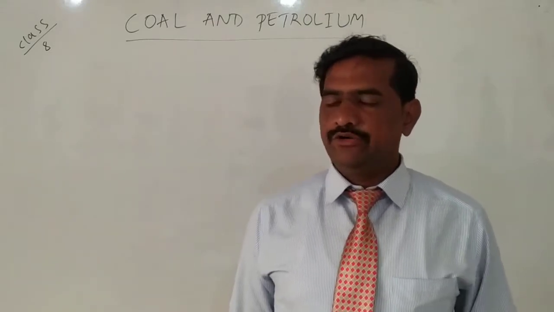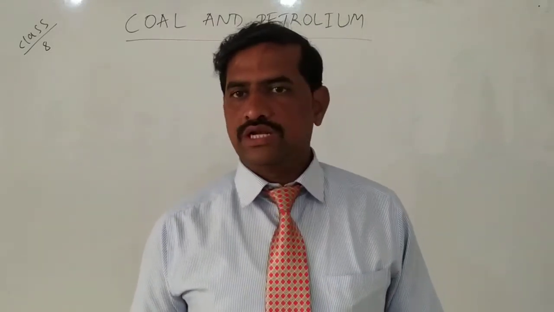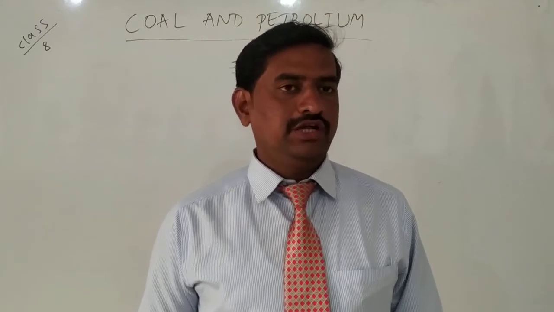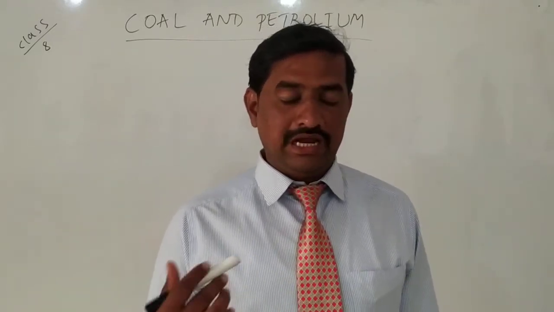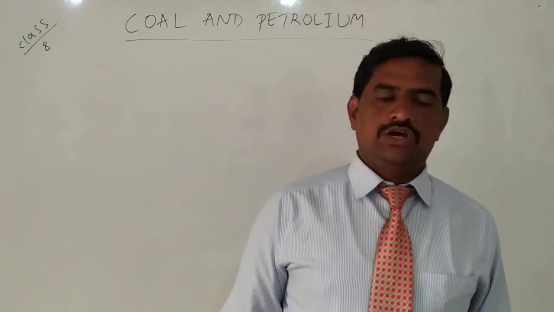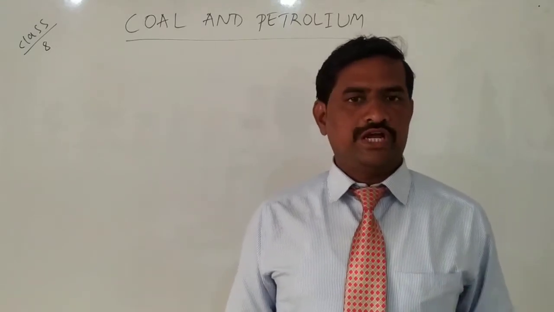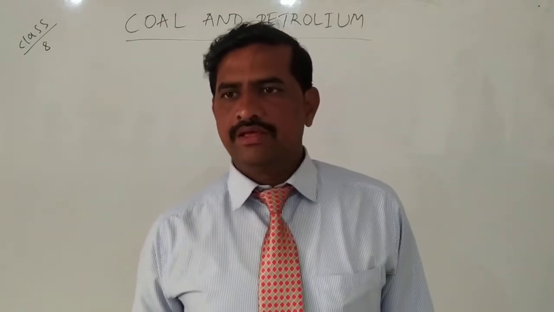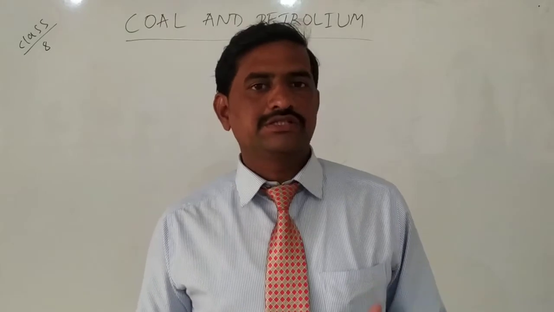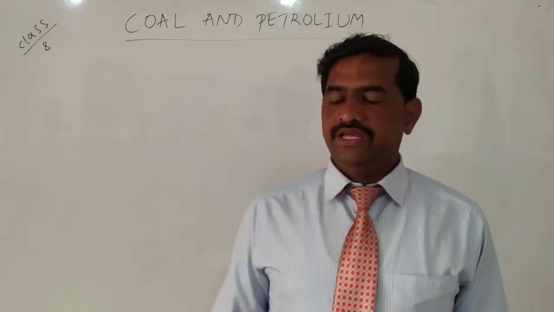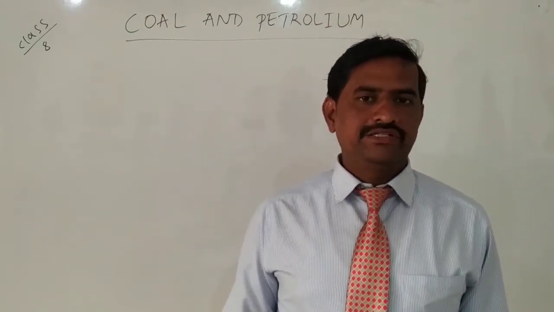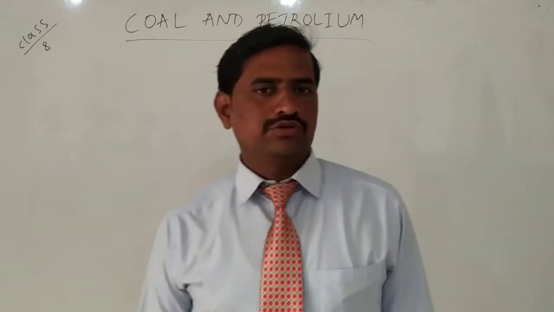For example, sunlight. Sunlight is not limited, it is unlimited. However much sunlight you want, you can use it, and it remains the same. So that is unlimited. Air is also unlimited. These are the inexhaustible natural resources.